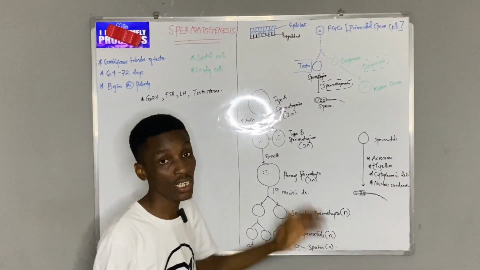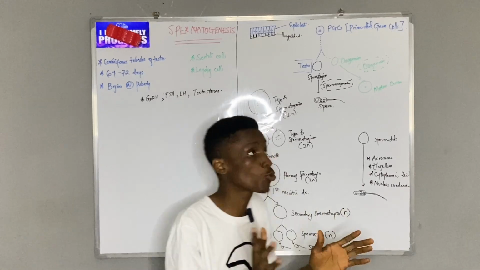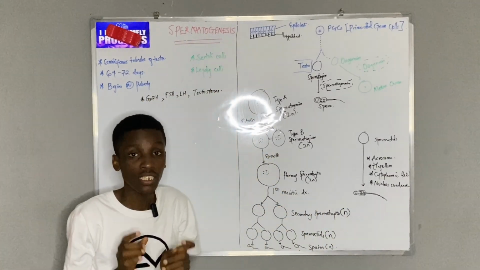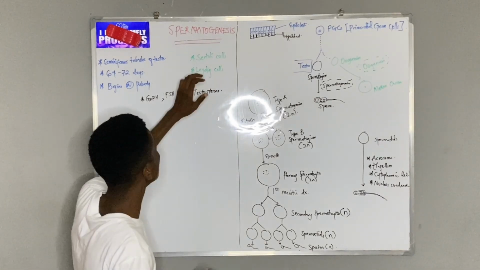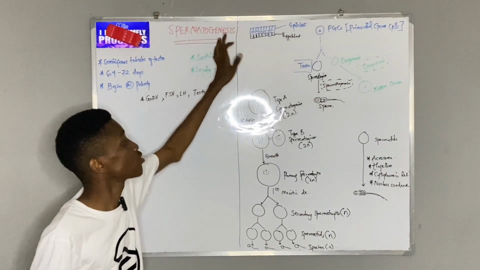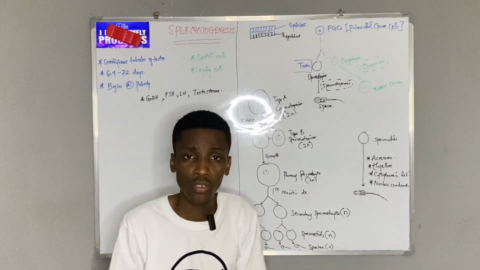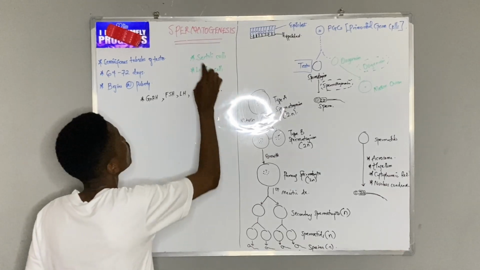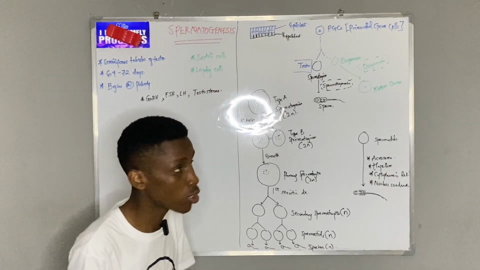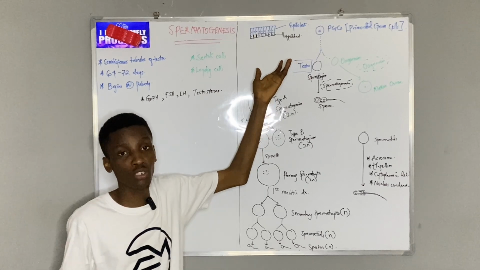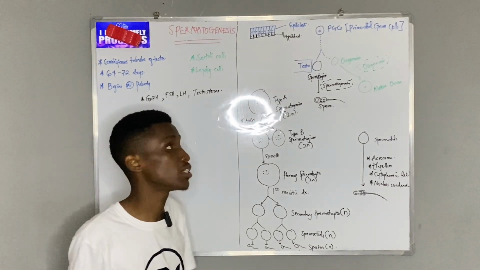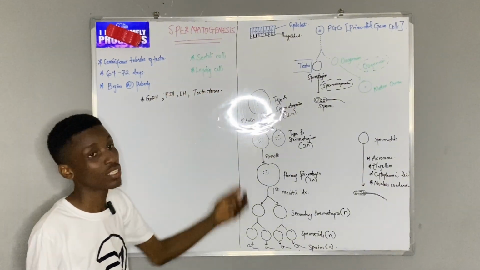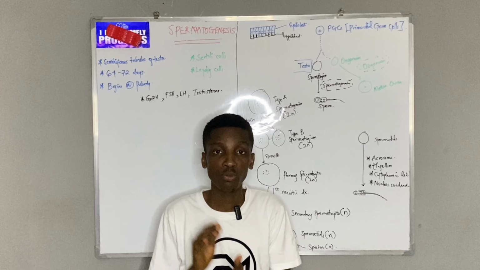Now, what is spermatogenesis? If I use the root words, spermato and genesis, the word genesis means development. So in this case, it will be development of sperm. Some people, instead of saying development, could say formation. So as a definition, spermatogenesis is the formation of sperm cells from what? Germ cells, the male germ cells. So that is the exact definition: development and formation of sperm from the germ cells.